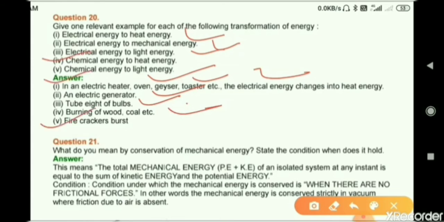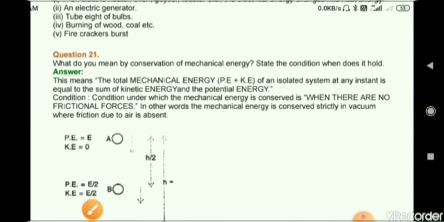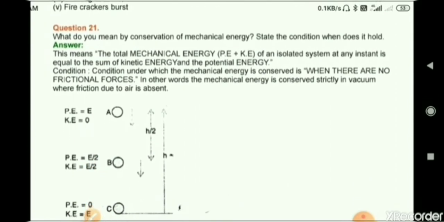Question number 21. What do you mean by conservation of mechanical energy? State the condition when it holds. Answer. This means that the total mechanical energy, that is the potential energy and kinetic energy of an isolated system, remains constant at any instant. Now the condition. The condition under which the mechanical energy is conserved is when there are no frictional forces.